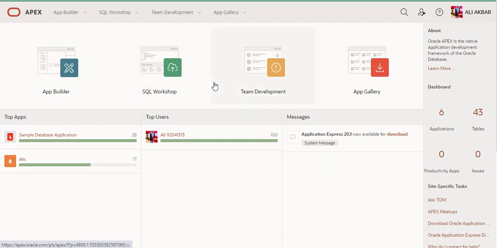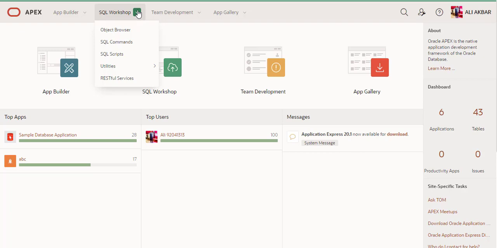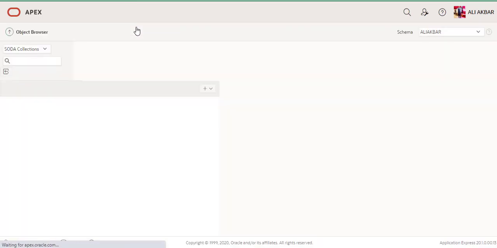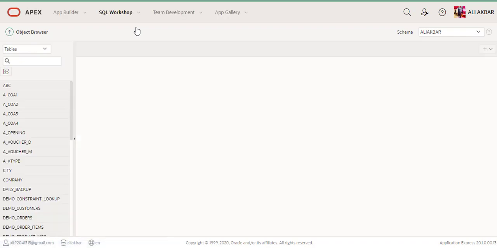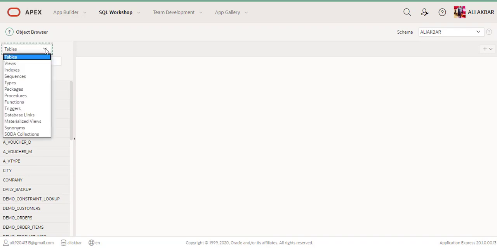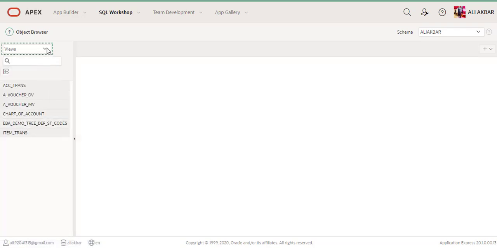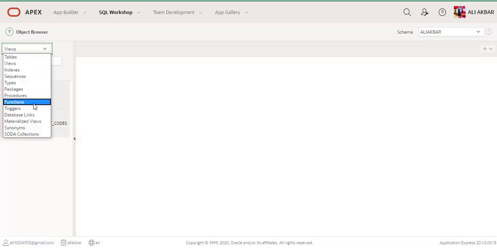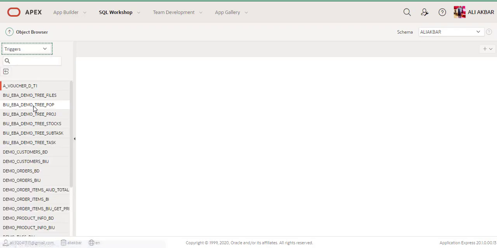Okay, now we discuss SQL Workshop. This is a very beautiful feature provided by Oracle Apex. You can see here the object browser. When we click on object browser, you can see here on the left side, you can select your tables, views, and indexes. When you click on views, it shows the views. When you click on triggers, this will show your triggers.